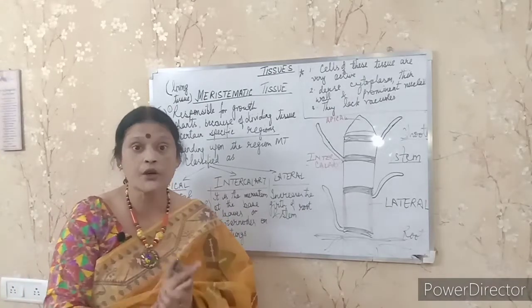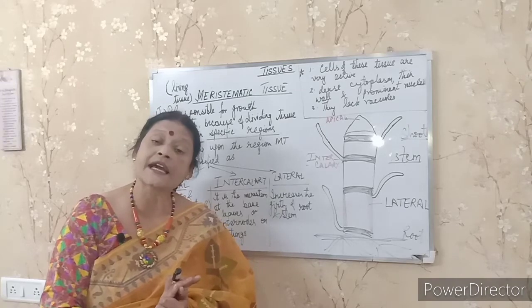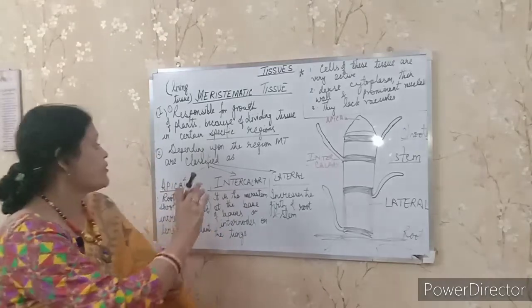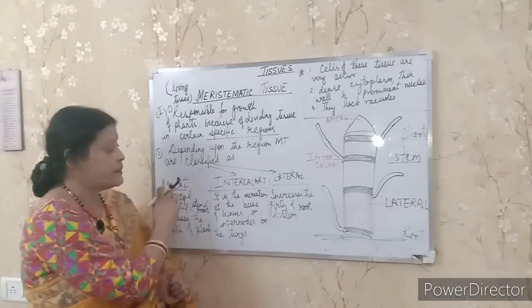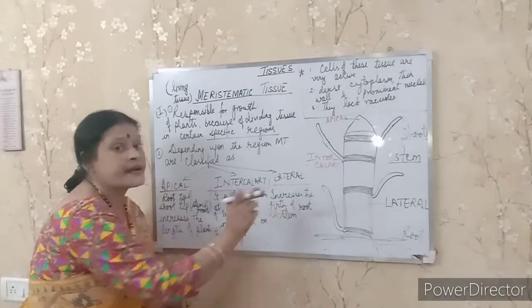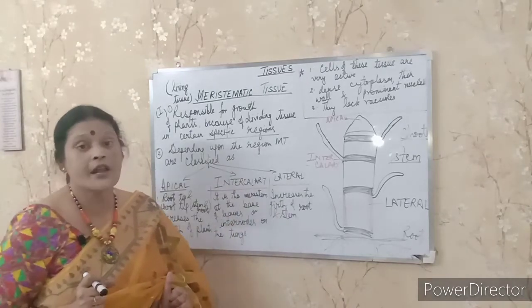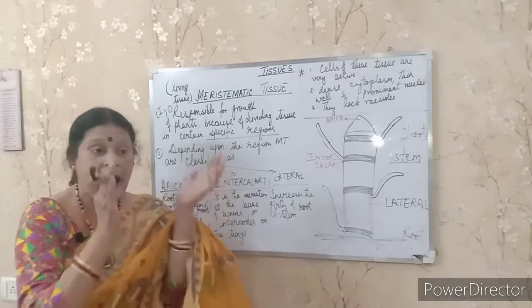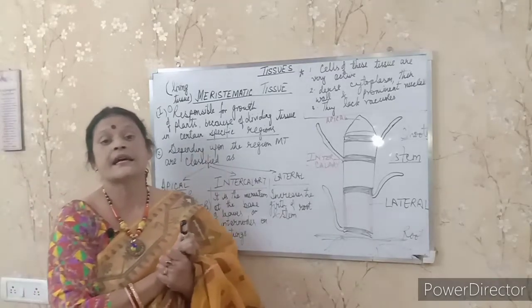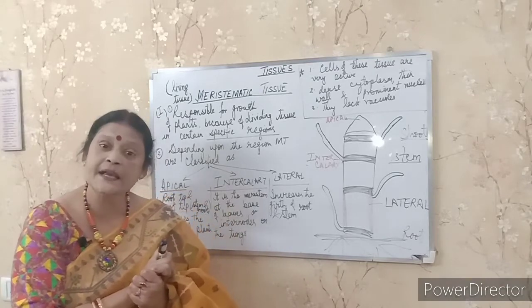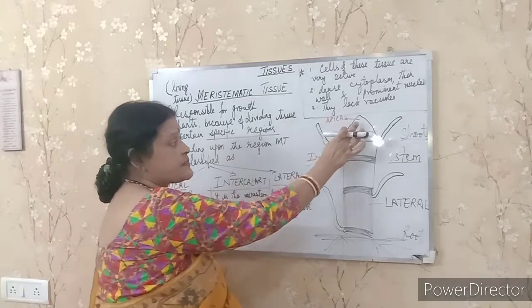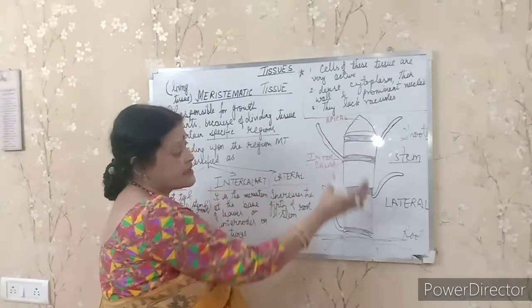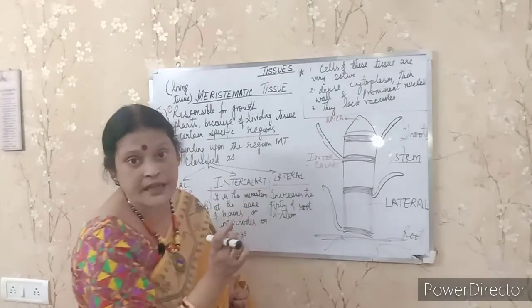If it is an MCQ question, you will say that it is meristematic tissue. Now depending upon the growing region, there are 3 types of meristems: first is apical meristem, intercalary meristem and lateral meristem. Clear? Now one by one I'll go with the first, apical meristem. As the name suggests, it is the growth which is taking place in the apex. Apex means the very tip, the tip of your shoot, that is, if it is the stem above the ground, that is the shoot tip.